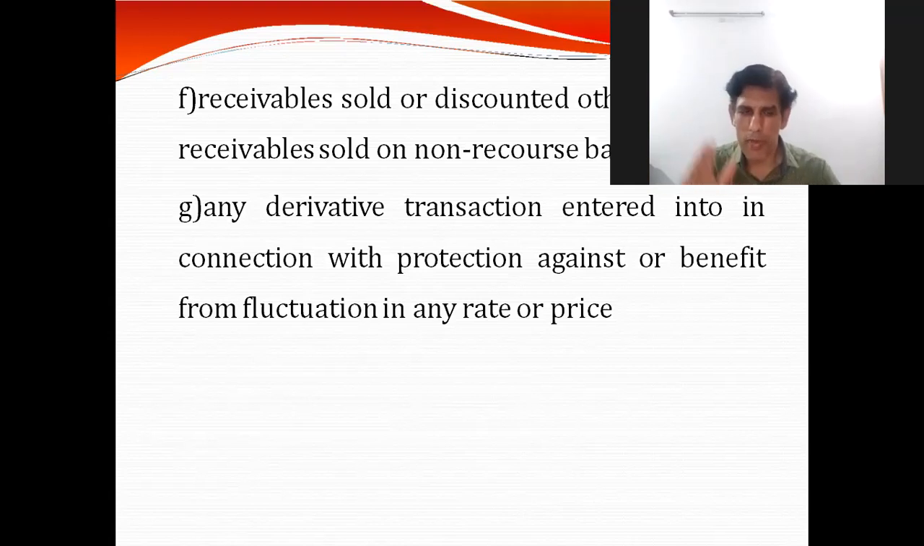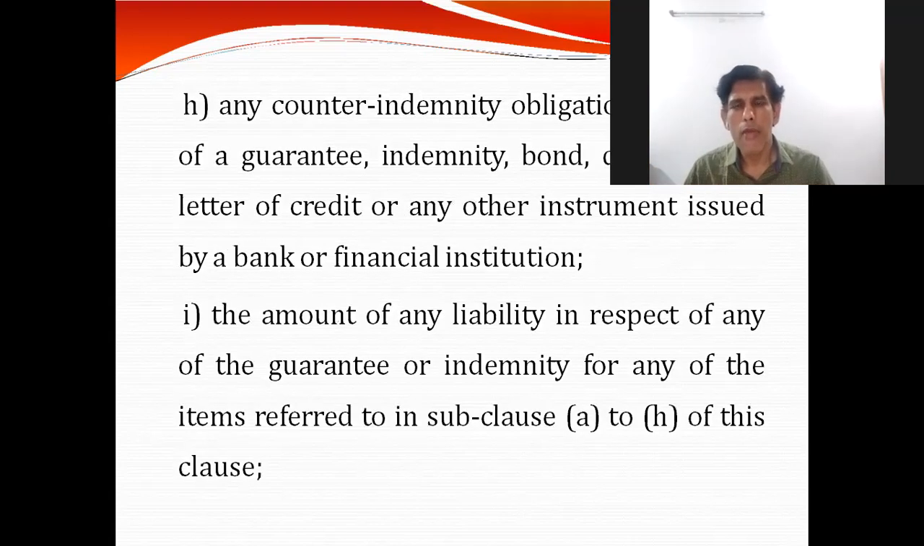Not only does it purely mean that the company has taken a loan, and in the case of a loan only, the company could be taken to the NCLT. Then the guarantee aspect is also covered, where any counter indemnity obligation in respect of a guarantee, indemnity, bond, document, LC, or any other instrument issued by the bank or financial institution, or any amount of liability with respect to any guarantee or indemnity for any of the items which are listed from A to X, right?